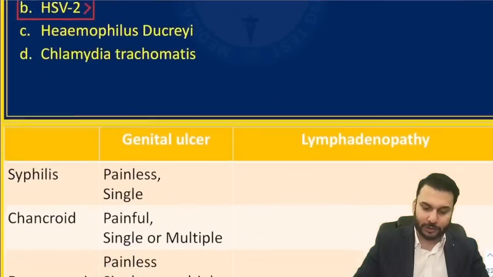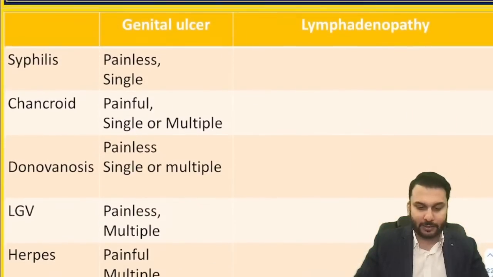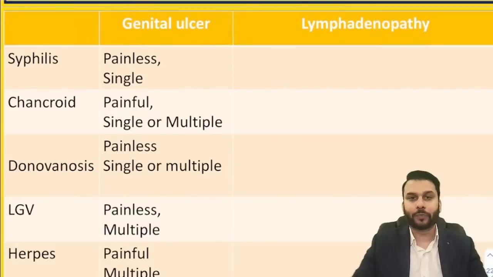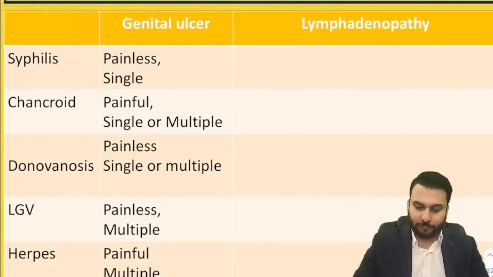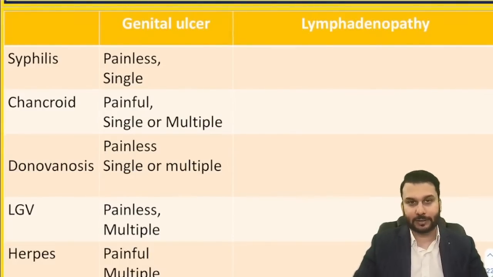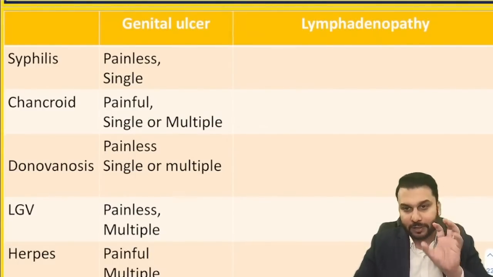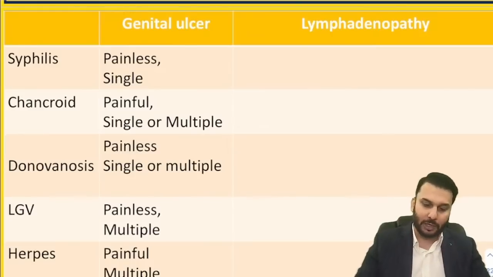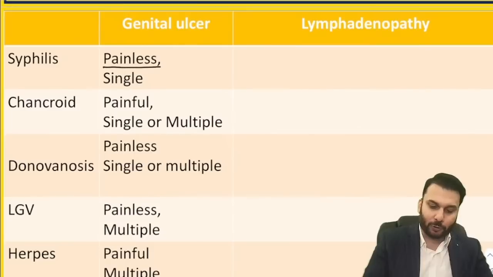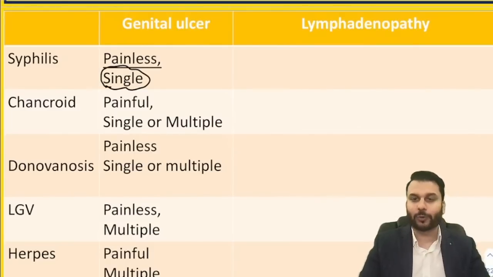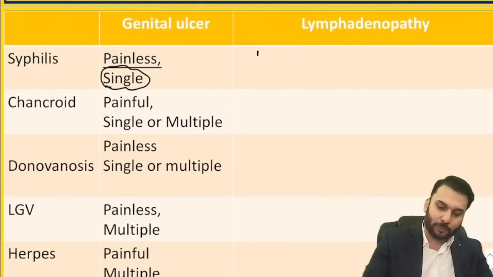What we will do is we'll just revise these things once over here. Now, if you talk about syphilis, the genital ulcer, what you see physically on the genitalia of the patient, it is painless, as I told you. This is painless and this is single. Now, the lymphadenopathy is also painless. So syphilis is painless, very simple.